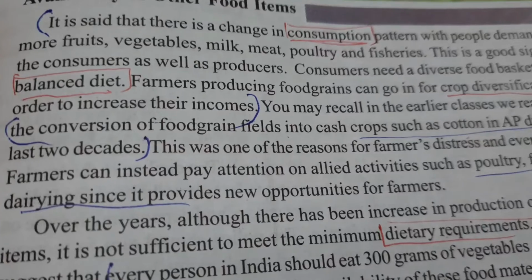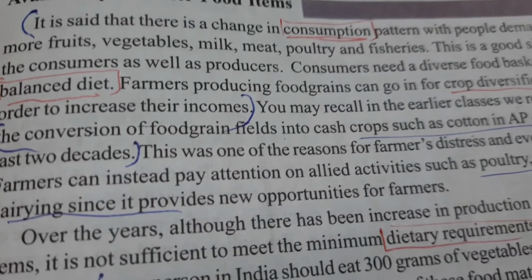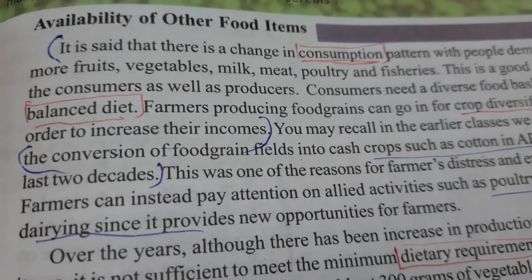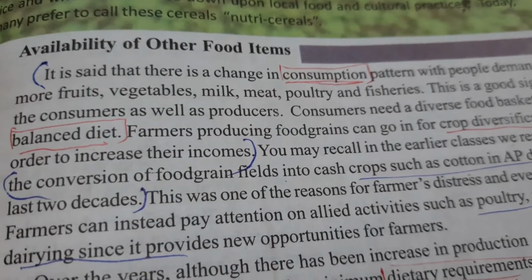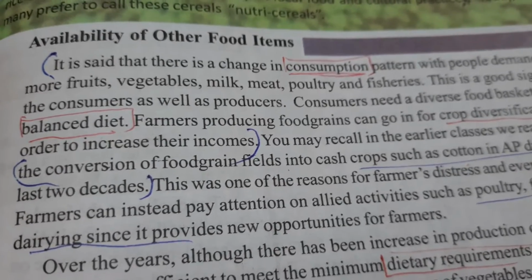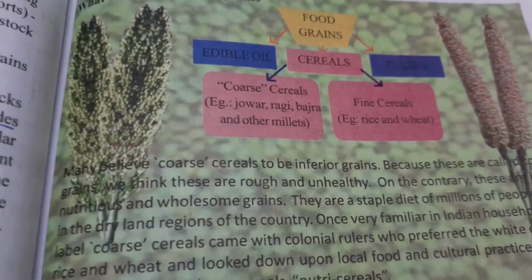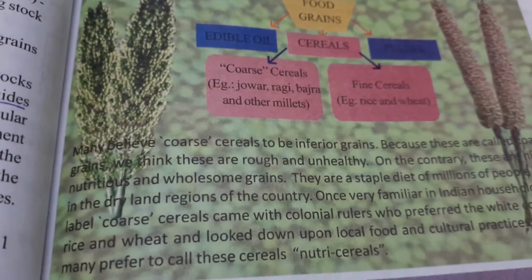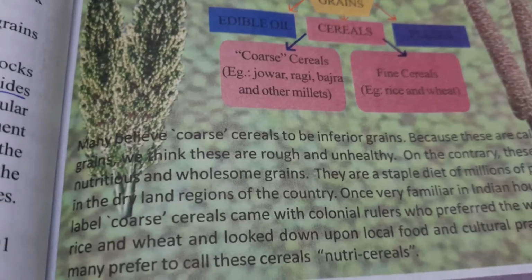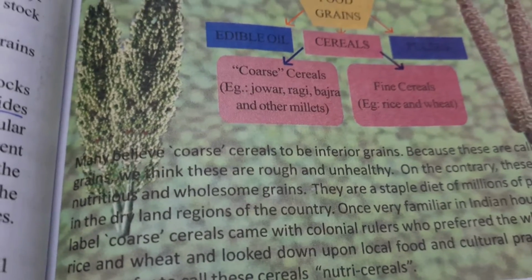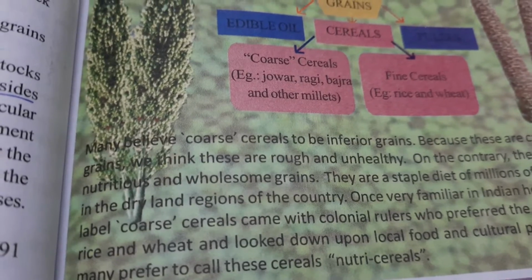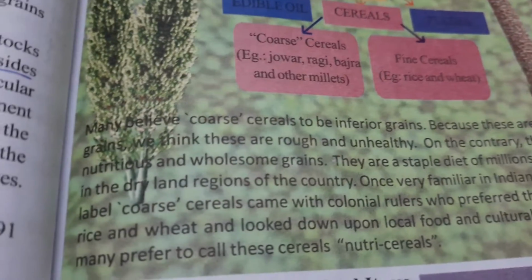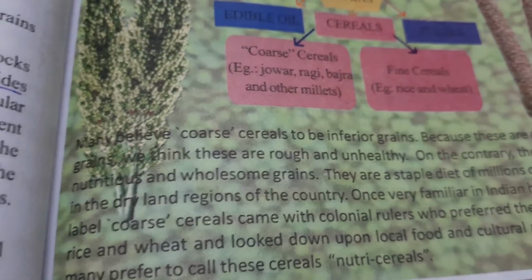I have told you what is meant by balanced diet. If a diet or a food contains all the vitamins, minerals, proteins and carbohydrates, this type of food is called a balanced diet. So people prefer a balanced diet. Only taking staple food is not enough. They can understand that other food items like meat, milk, vegetables, fruits, these foods should be included in our diet.